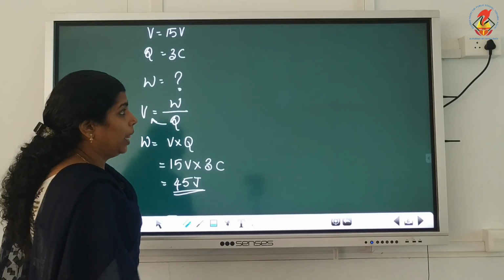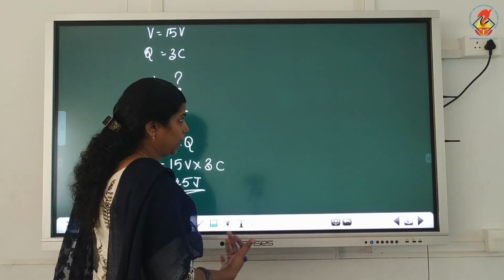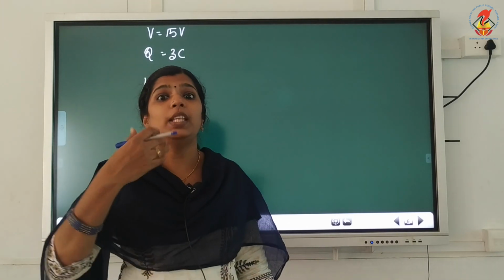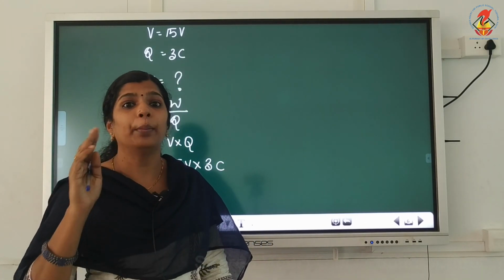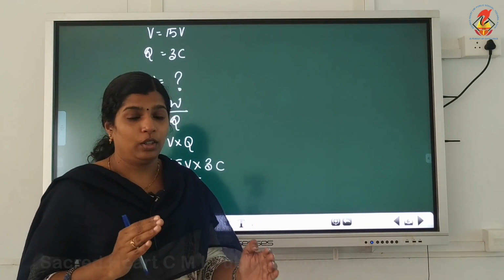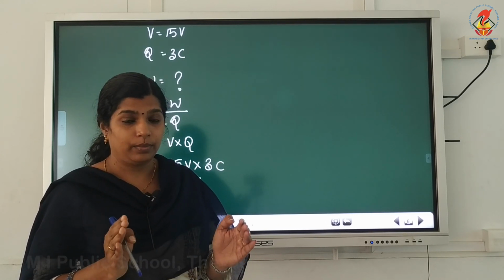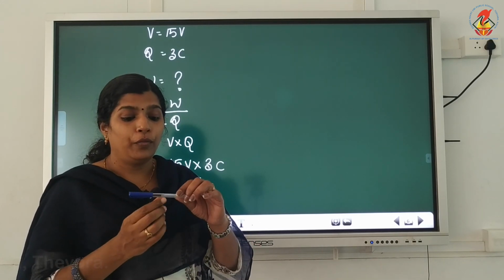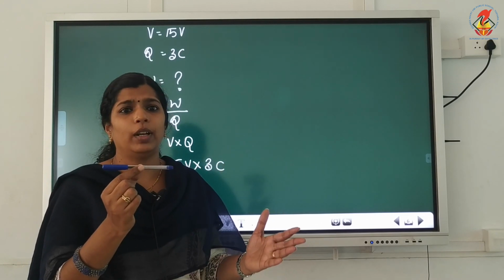So, the instrument used to measure potential difference is the voltmeter, and the device which maintains potential difference across a conductor is a cell or a battery. I told you, if you keep a copper wire, as you know, copper is a good conductor of electricity.